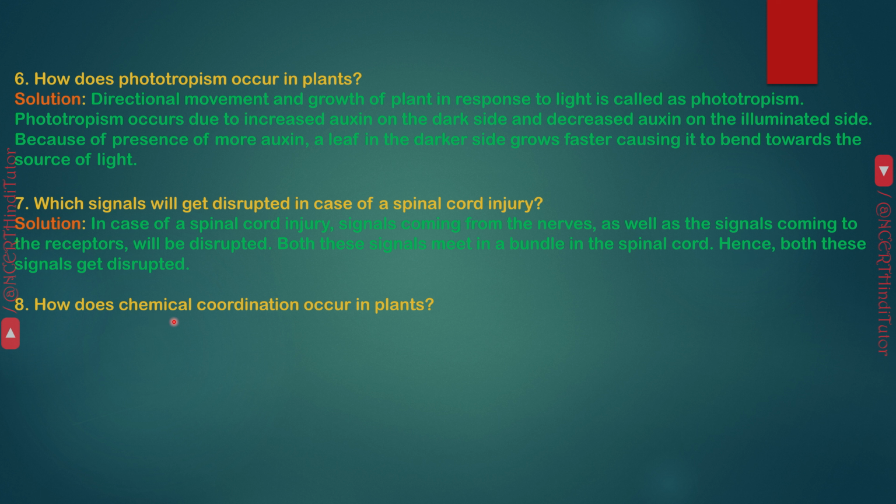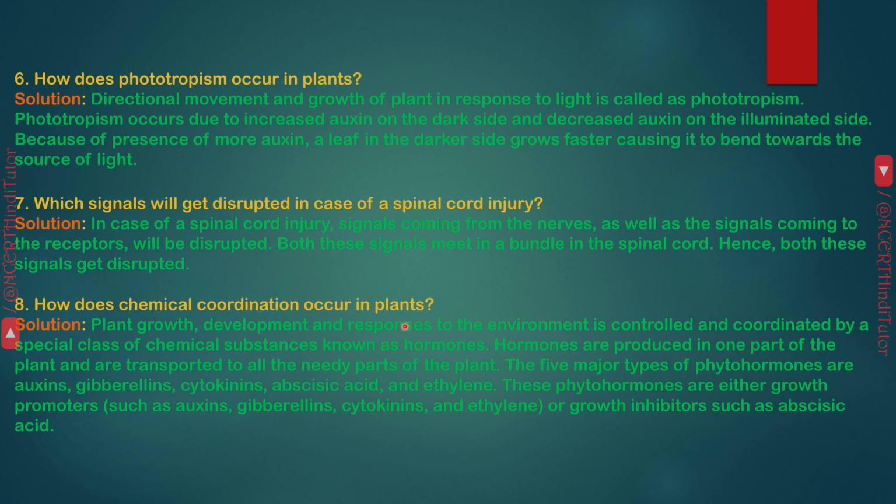Question 8. How does chemical coordination occur in plants? Answer. Plant growth, development and responses to the environment are controlled and coordinated by a specific class of chemical substances known as hormones. Hormones are produced in one part of the plant and are transported to all the needy parts of the plant. The five major types of phytohormones are auxins, gibberellins, cytokinins, abscisic acid and ethylene. These phytohormones are either growth promoters such as auxins, gibberellins, cytokinins and ethylene, or growth inhibitors such as abscisic acid.